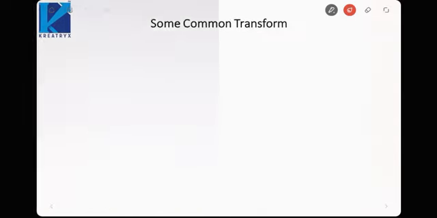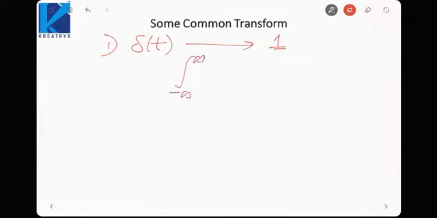So now we have seen basics of the Laplace transforms. You need to remember some of the transforms or some of the functions whose transform you need to remember in the examination, because that can be used directly. So first such function is delta(t). Delta(t) Laplace transform would be 1. Simply you can derive it as minus infinity up to infinity delta(t) e raised power minus st dt.